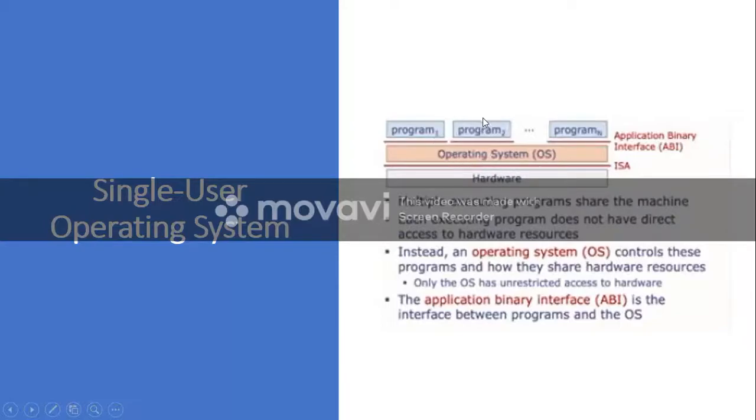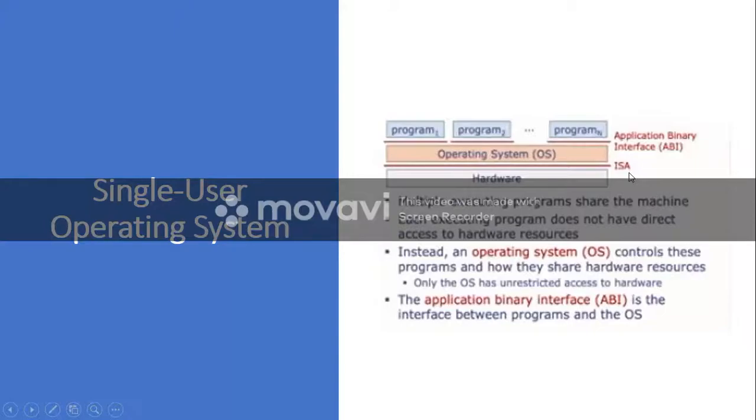And at the top of the operating system you have many programs running, program 1, program 2, program 3, 4, up to program n. These programs cannot access the hardware directly, rather they access the operating system, through an interface. This interface is called application binary interface, ABI. So the programs communicate with the OS through the ABI interface, and the operating system communicates with the hardware through the ISA interface.